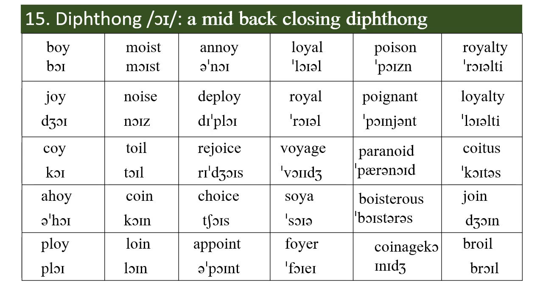It occurs in OI in poison, poignant, paranoid, boisterous, coinage. It occurs in OY again in royalty. This is not "rolty", this is royalty. And in loyalty, you can say I am loyal, not "I am lolal". Don't try to use O, you should use oi here. And in coitus, join, broil.